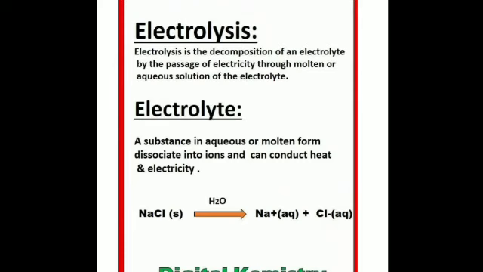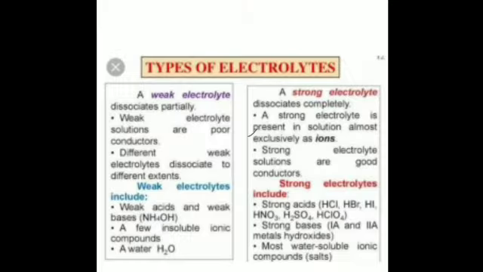And I have told you what an electrolyte is. It is a chemical compound that conducts electricity by dissociating into ions when dissolved in a solvent. And acids, bases and salts are examples of electrolytes. On the basis of the degree of dissociation, they are divided into strong electrolytes and weak electrolytes. Substances that dissociate completely into ions in an aqueous solution are called strong electrolytes. Is that clear? They dissociate completely, like sodium chloride, hydrochloric acid and so on.